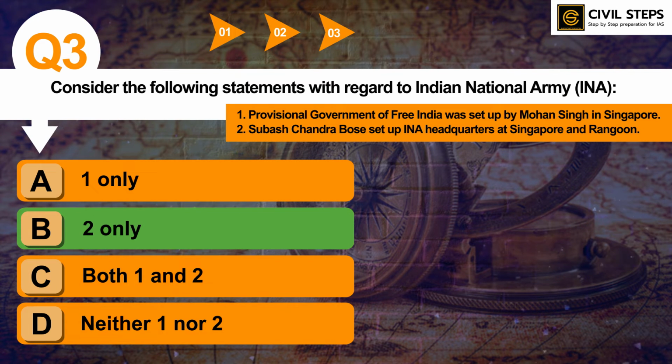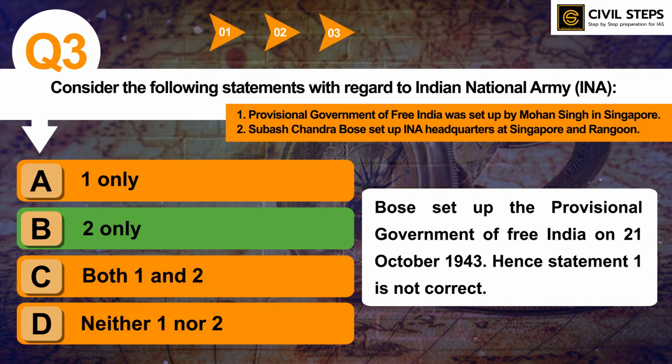So statement number 1 is not correct because Bose set up the provisional government of Free India on 21st October 1943, and second statement is absolutely correct. So this was the question about Indian National Army. So you should know about Indian National Army.